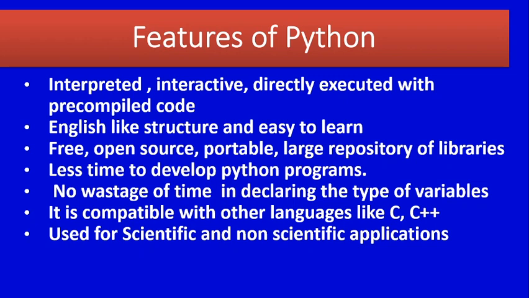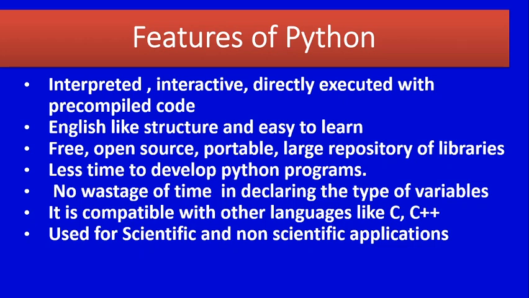The next one, less time to develop Python programs, because the number of codes is less compared to C and C++. And the next one, that is no wastage of time in declaring the type of variables.